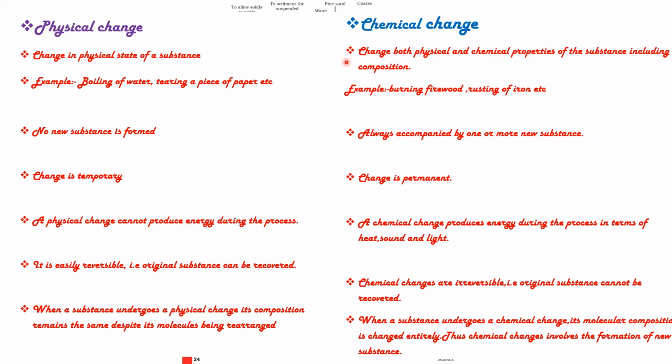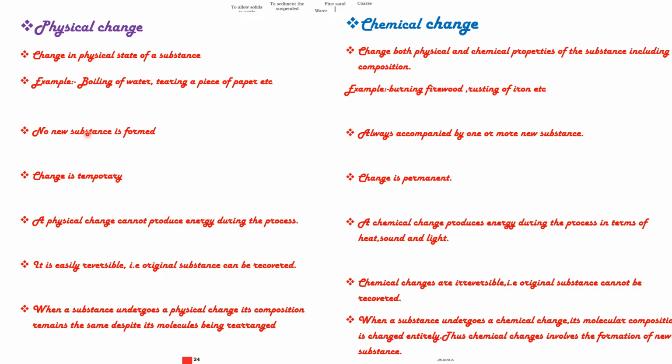For example, boiling of water, cutting a piece of paper, breaking of a glass tumbler, glowing of a bulb, sublimation of camphor, magnetizing iron, all these are examples of physical change. Next, chemical change means it changes both physical and chemical properties of the substances, including composition. Examples are burning firewood, rusting of iron, ripening of fruits, burning of fuels, baking, etc.